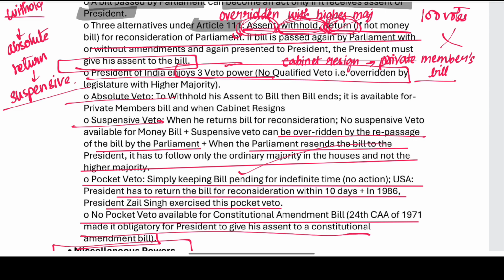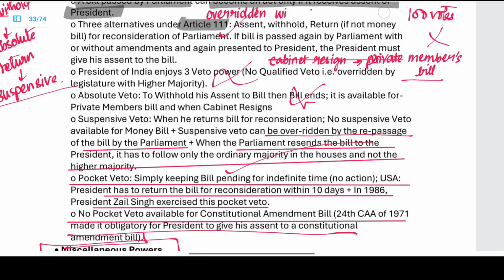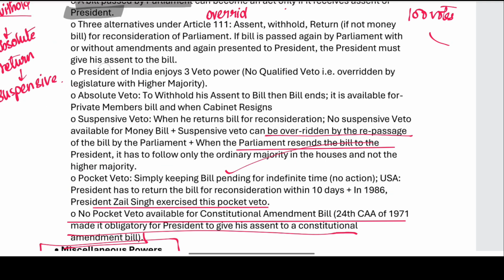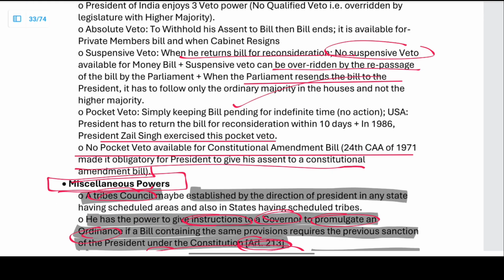No qualified veto, because the bill would have to be overridden by the legislature with a higher majority. There is no qualified veto. When he withholds, he can cancel the bill. It is available for a private member's bill, and when the cabinet is resigning, he can withhold the bill. He can reject that bill. What is a suspensive veto? He sends the bill for reconsideration. When he sends it for reconsideration, no suspensive veto is available for the money bill. The first point is that a money bill does not have a suspensive veto.